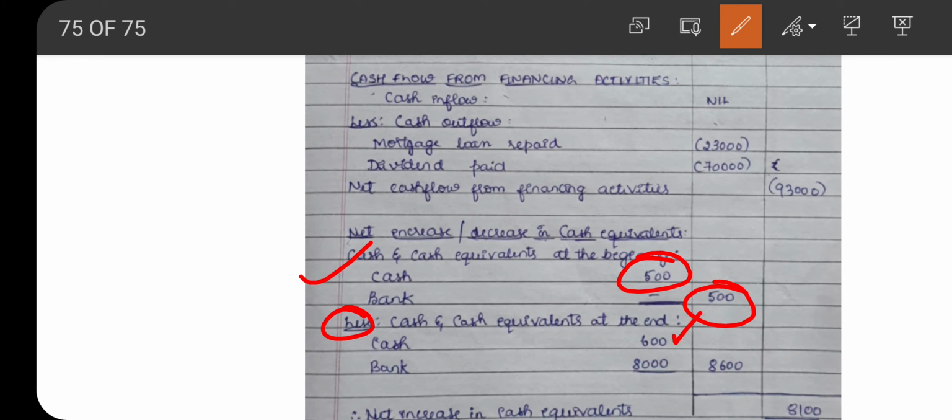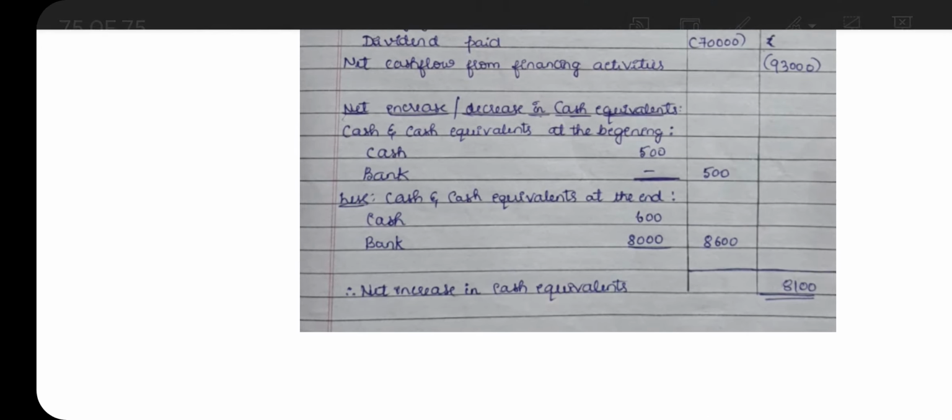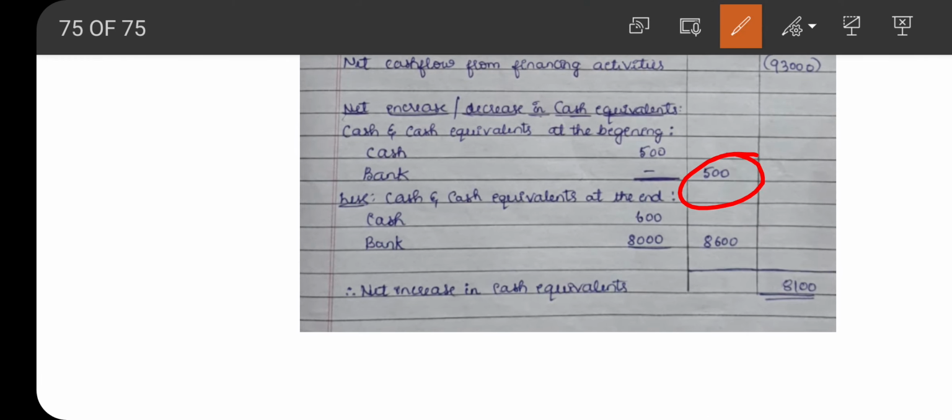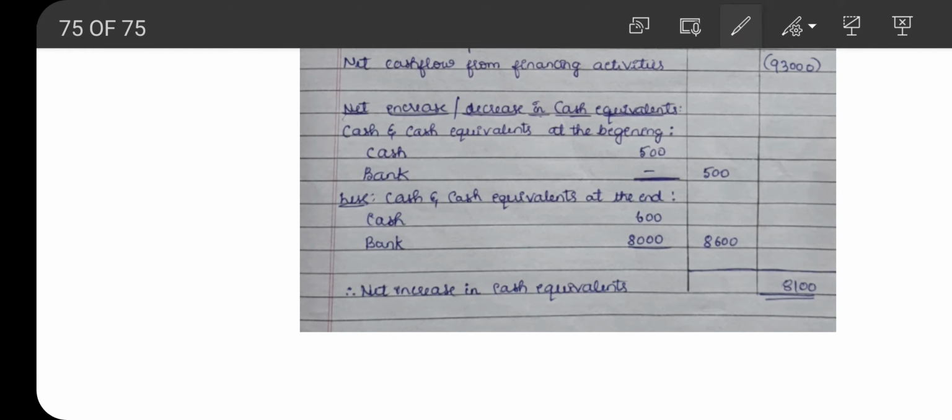Cash balance is 600, bank balance is 8,000. So total is 8,600. Opening balance is 500, closing balance is 8,600. There is a net increase in cash equivalent, and the amount is 8,100. So that is the net increase in cash and cash equivalent.